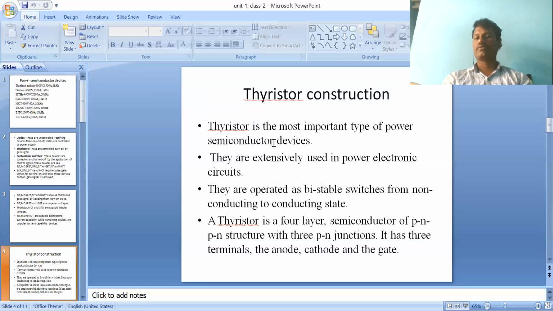SCR means silicon controlled rectifier. Why is only silicon taken, compared to all the remaining elements in chemistry? P-type material means a combination of third group and fourth group elements, and n-type material means fourth and fifth group elements. The fourth group elements are carbon, silicon, germanium, tin, and lead. These elements are very important. Silicon is a fourth group element.